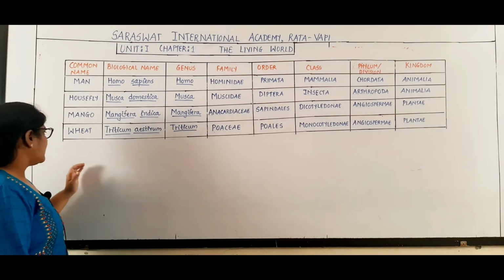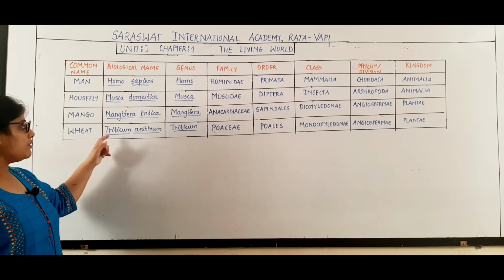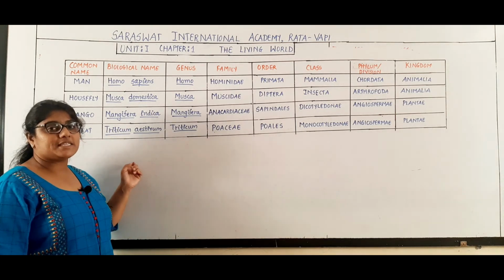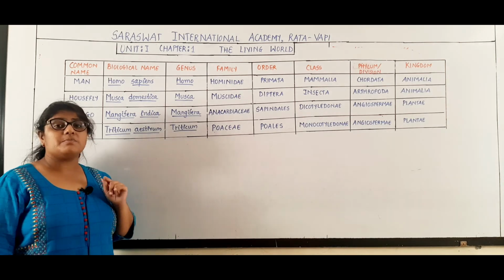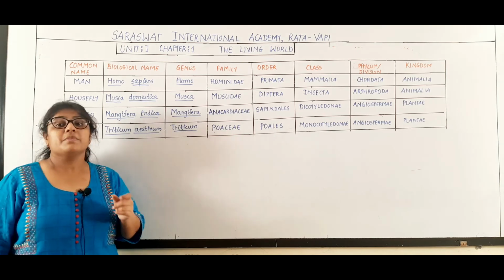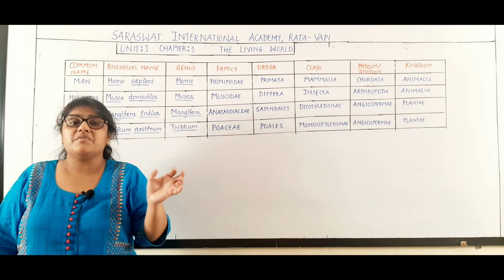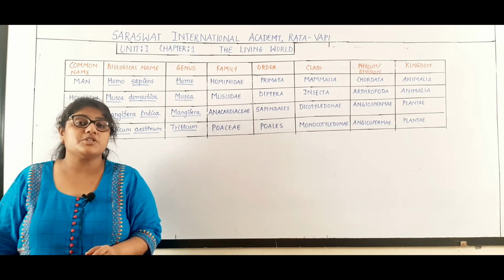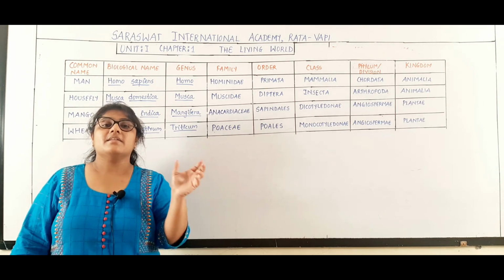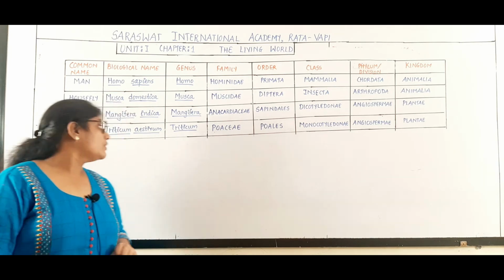And lastly, the wheat. The biological or scientific name of wheat is Triticum aestivum. Students, be very careful. When you write all the scientific names in your notebook, you will be underlining both the words, the name of the genus and species, separately, and the underline indicates that the words are of Latin origin.